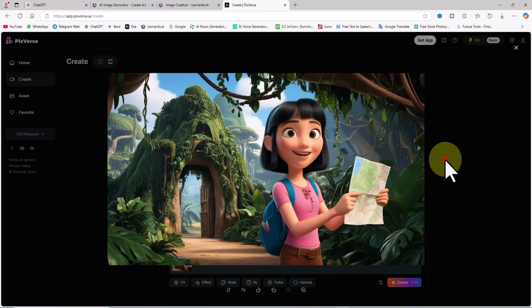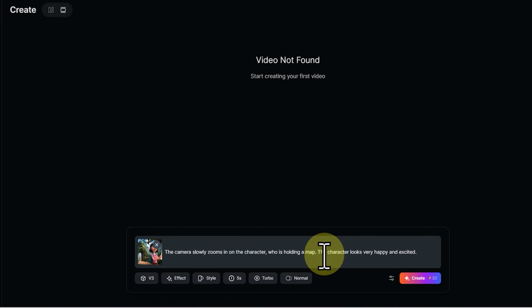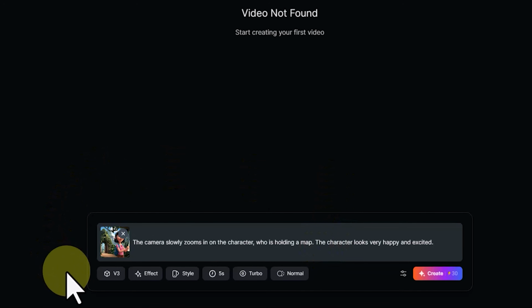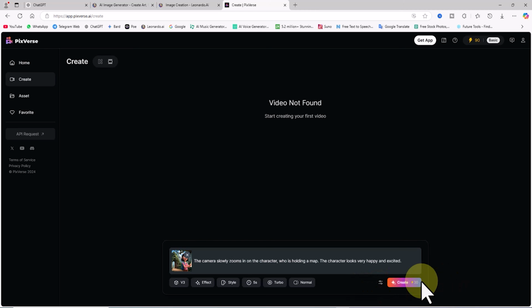To bring the image to life, you just need a prompt. Don't worry, it's very straightforward. You decide the scene's action and which elements will move. I write a prompt in the text box to animate the image. After specifying my requirements, I click Create.